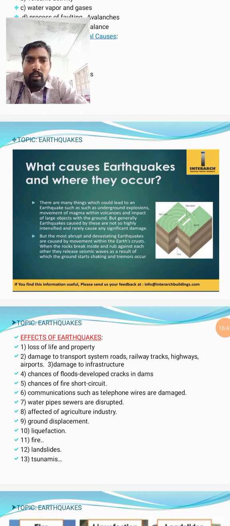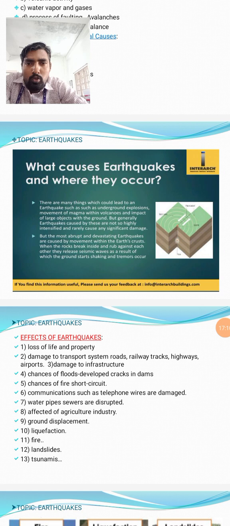Movement of magma, which is in volcanoes, and the impact of large objects. Yes, magma movement is one of the causes, because magma has a temperature of about 10,000 degrees Celsius and high pressure conditions, with high pressure water vapors and gases also.